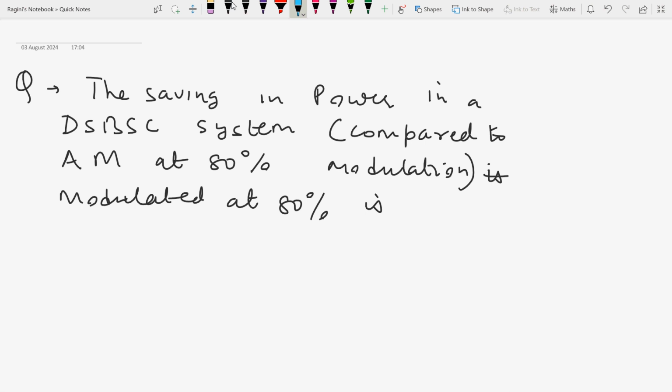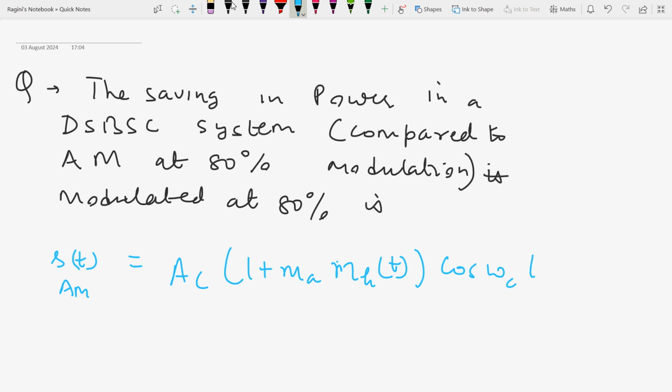Generalized AM expression क्या है? s_AM(t) is equal to Ac of 1 plus Ma m(t), supposing this is the equation, cos of omega c t. Now total transmitted power is Pt is equal to Pc of 1 plus Ma square by 2.